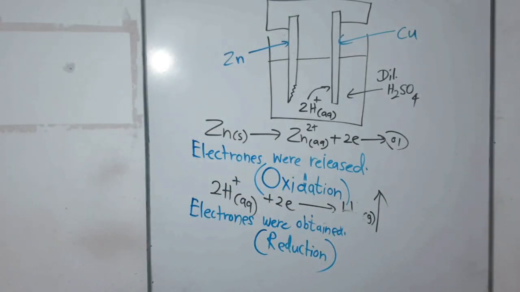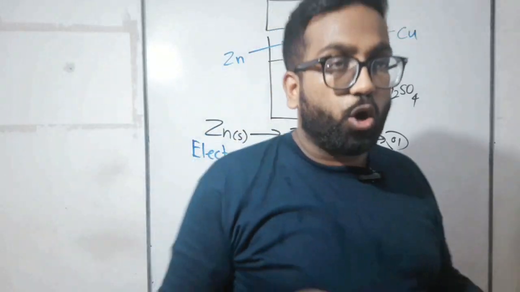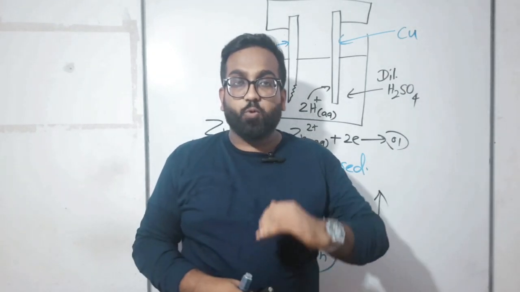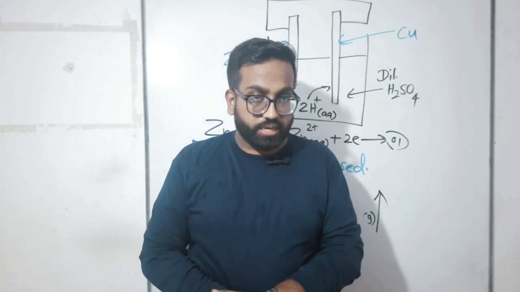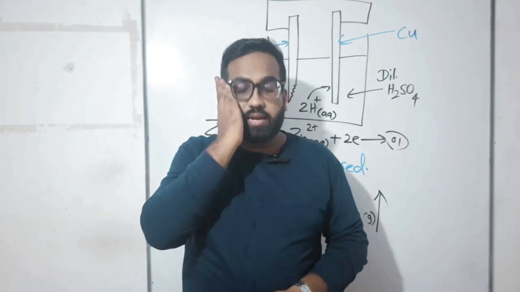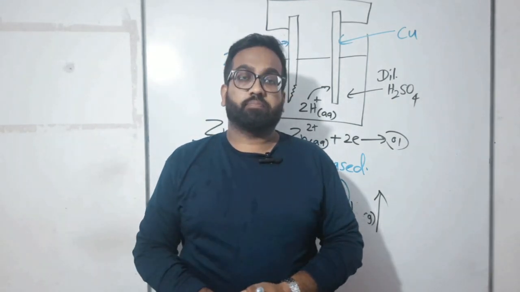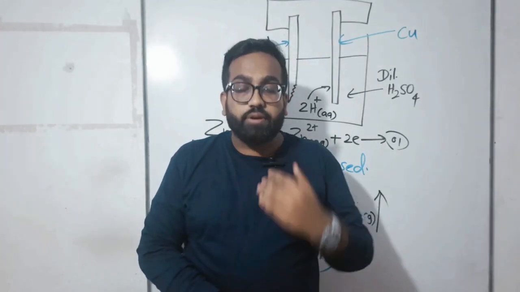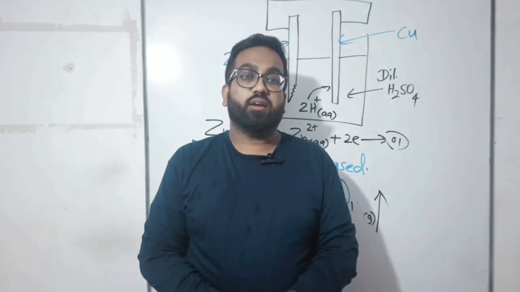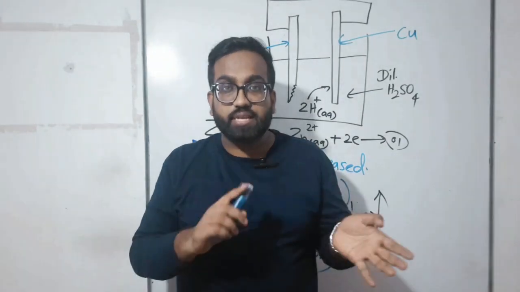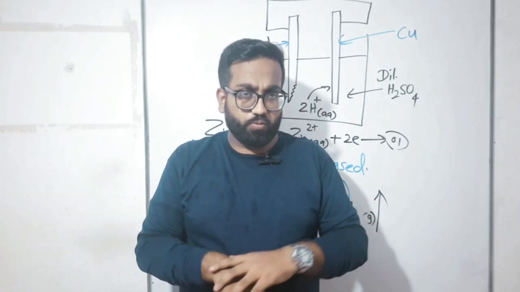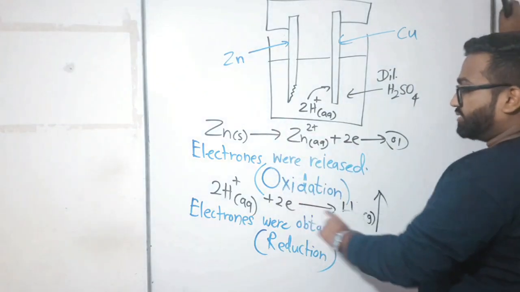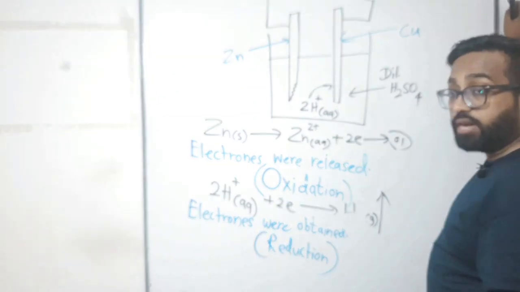What do you mean by reduction? Reduction means obtaining electrons, right? If you are asked what oxidation is, your answer should be releasing electrons, removing electrons. If you are asked what reduction is, your answer should be obtaining electrons. Can you distinguish these two properly? Very good. So children, this is known as oxidation, this is known as reduction.